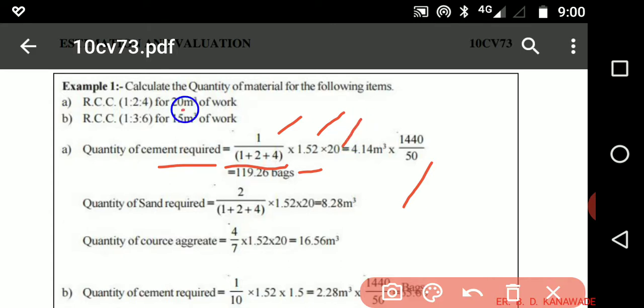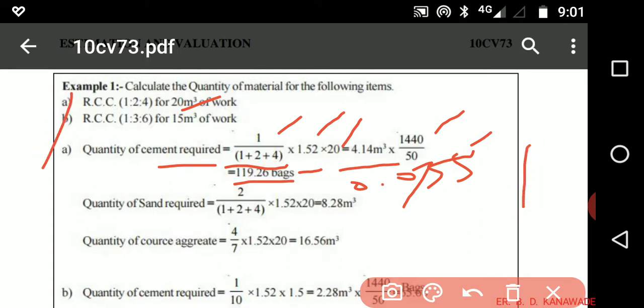20 is the quantity of material, then it is equal to 4.14 meter cube into 1440, which is the specific gravity of cement, upon 50, which is one cement bag weight in kg. Or we can take in this case 4.14 upon 0.035, then we get the cement bags. This is 119.26 bags, means this 120 cement bags.